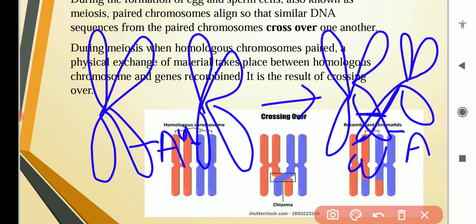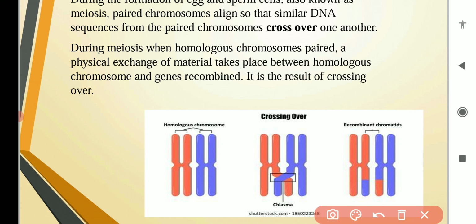When the chromosome breaks from here, this capital A will join with this one, and the segment containing small a from this chromosome will join with this chromosome. So ultimately the genes get recombined.